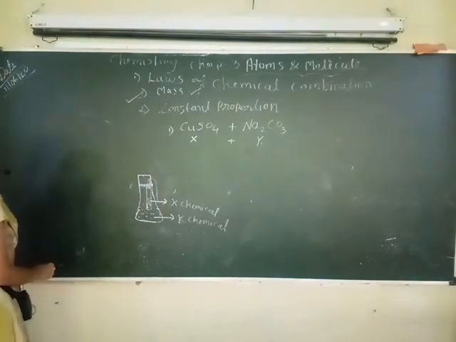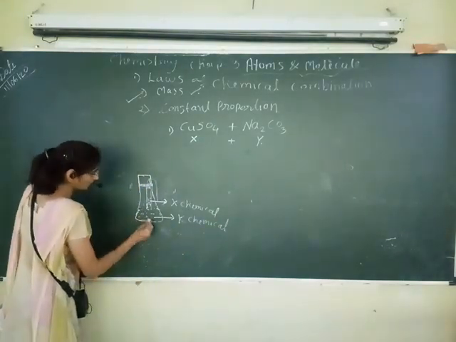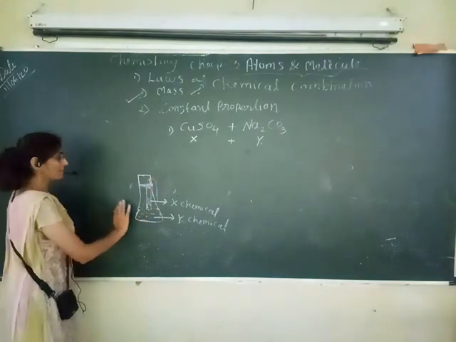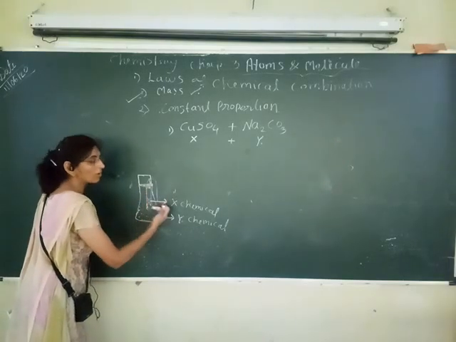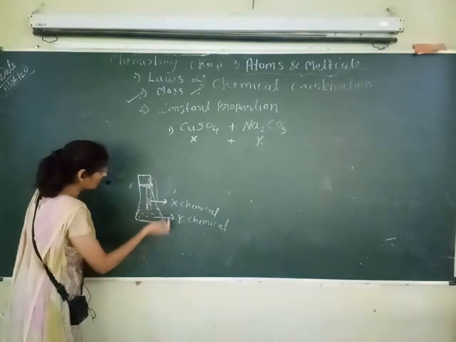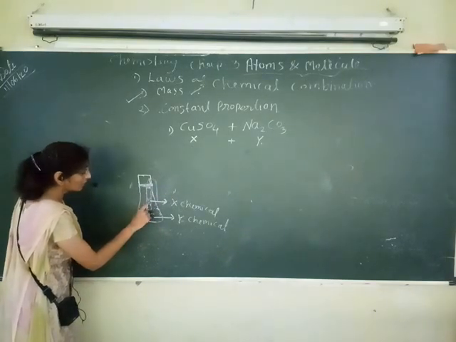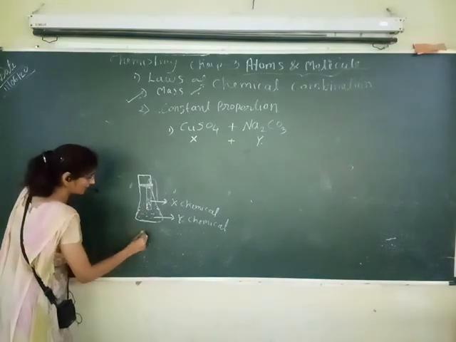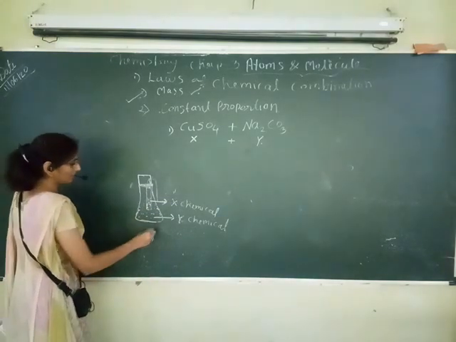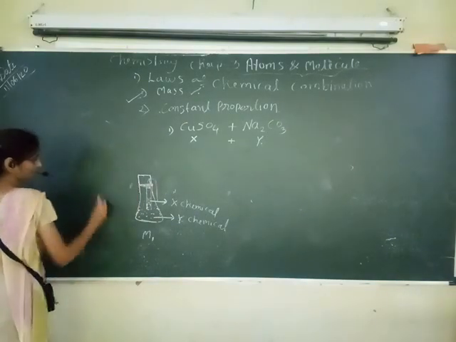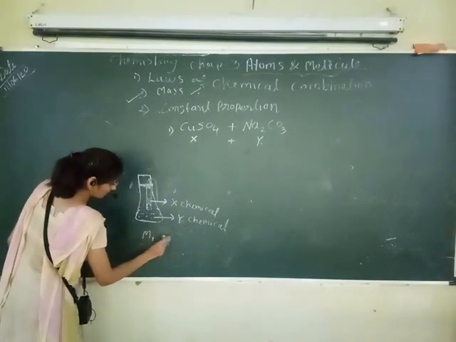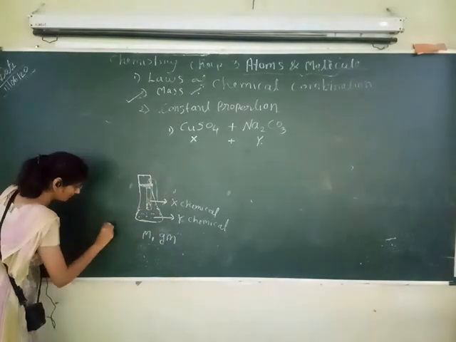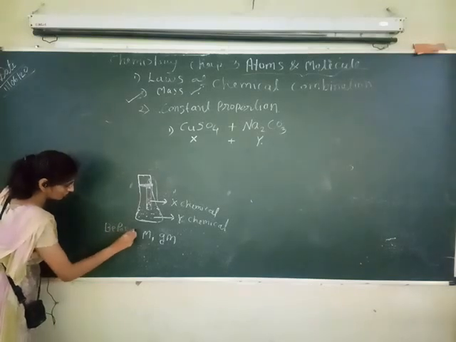So what will be the first step of this experiment? We have to take the weight of this whole apparatus that we have made here before combination. That means before combining the two chemicals for the chemical reaction, we have to take its weight, that is M1. We have taken M1. Suppose this weight is M1 grams before the experiment.